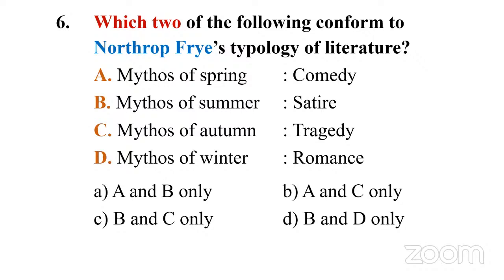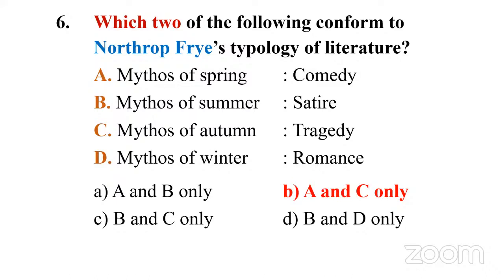And generally, when it comes to literature, think of seasons and it's associated with genre. So the question is based on, on the one side, seasons in a year. On the other side, genres in literature. Okay, let's go to the answer. Answer, option B, A and C only, which is correct. Mythos of spring, comedy. Mythos of autumn, tragedy. The other two, they are actually switched.